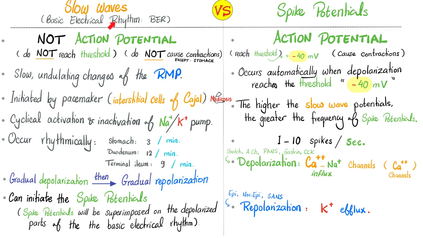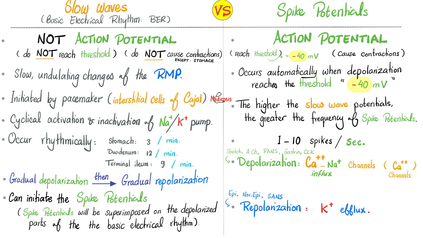These slow waves are very rhythmical. In the stomach, they happen 3 times per minute, the duodenum about 12 times per minute, terminal ileum about 9 times per minute. Undulations, up and down. Depolarization, repolarization, 3 times per minute, or 12 times per minute, or 9 times per minute, depending on the location. The good news is one of them will eventually reach threshold and give you the spike potential. The spike potential, true action potential, because we reach the threshold. What's the threshold in your gut? About negative 40 millivolts.